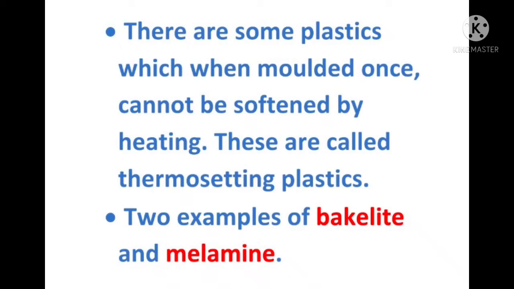Two examples of these are bakelite and melamine. So what is this bakelite and melamine? Bakelite is the first thermosetting plastic made from synthetic components. It is a phenol formaldehyde resin, which is a chemical. Melamine is a melamine resin, which is also known as melamine formaldehyde.